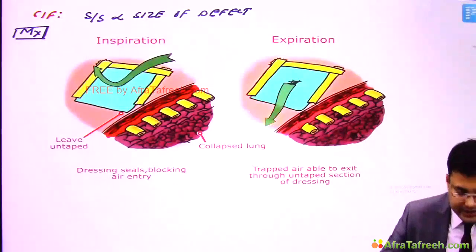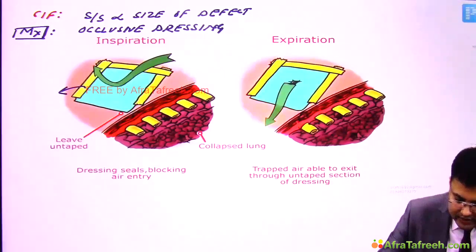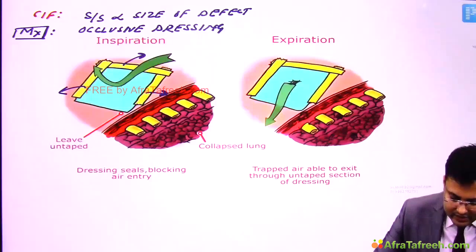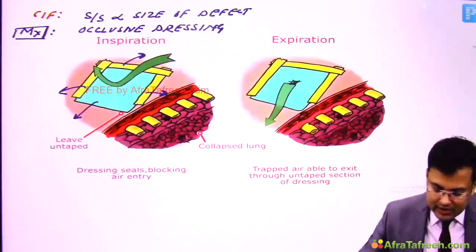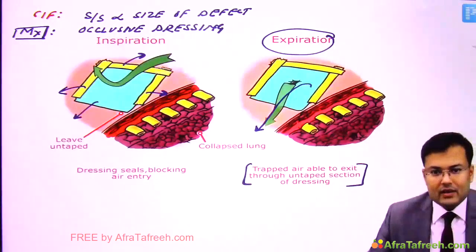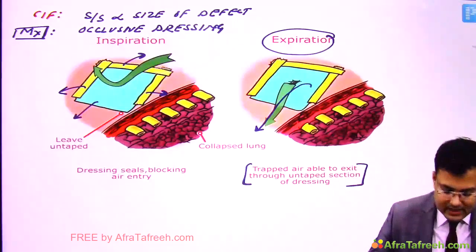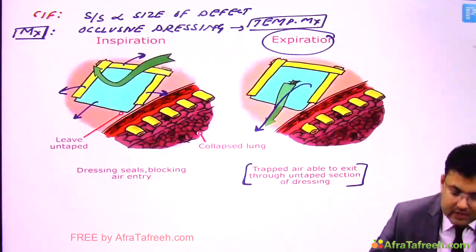Here we are using an occlusive dressing, and you can see it is taped on 3 sides, 1, 2, 3, and this side is left untaped, so that whenever there is inspiration this is closed, and whenever there is expiration, because of positive pressure, the air escapes. Clear? So there is escape of air via this occlusive dressing. This is temporary management. Clear?